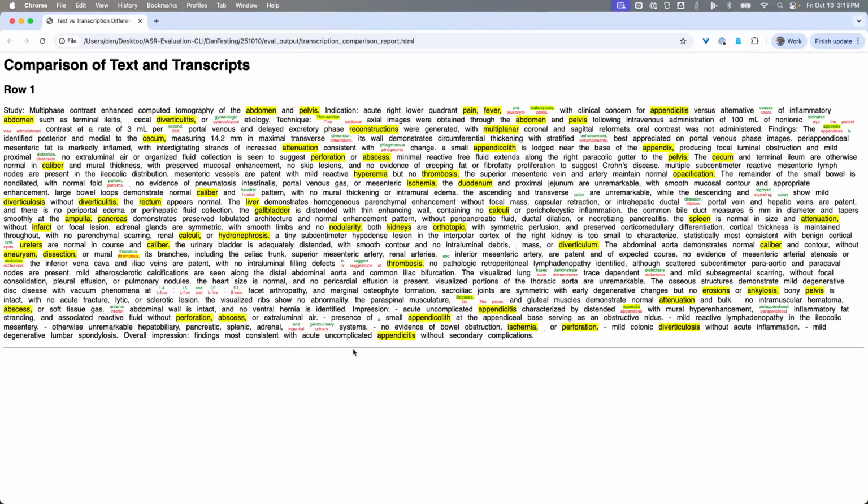Here what we're looking at is the two results on top of each other. We see the text that was accurately transcribed in both of them: study colon multi-phase contrast enhanced computed tomography of the abdomen and pelvis period, indication colon acute right lower quadrant pain comma fever comma and leukocytosis. And it looks like it misrecognized something. The green text is what we wanted to see in the gold note, and the red text is text that was in my results from dictation. Who knows if I mispronounced it or if it was really just misrecognized. It could be either, and I think we'll probably see examples of both of those as we go through.